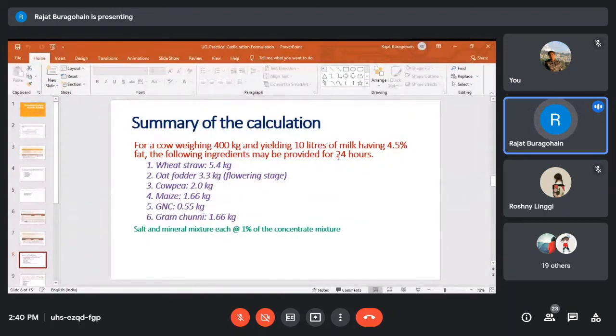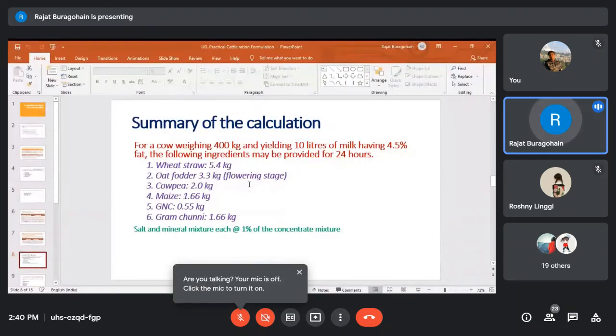After calculation, you can tell the farmers to provide wheat straw 5.4 kg per day. That means one day's requirement. And oat fodder, you have to provide 3.3 kg. This is on fresh basis. Cowpea 2 kg.